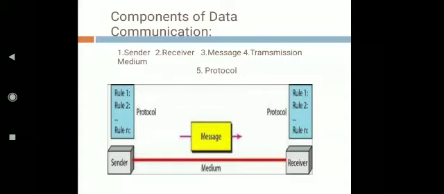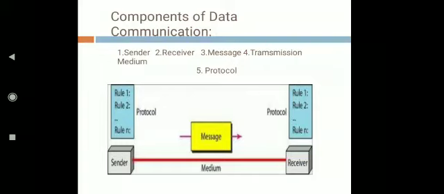So next is the receiver. It is the device which receives the messages. Examples: computer, TV receiver, workstation, telephone handset, etc. Next is the protocol.